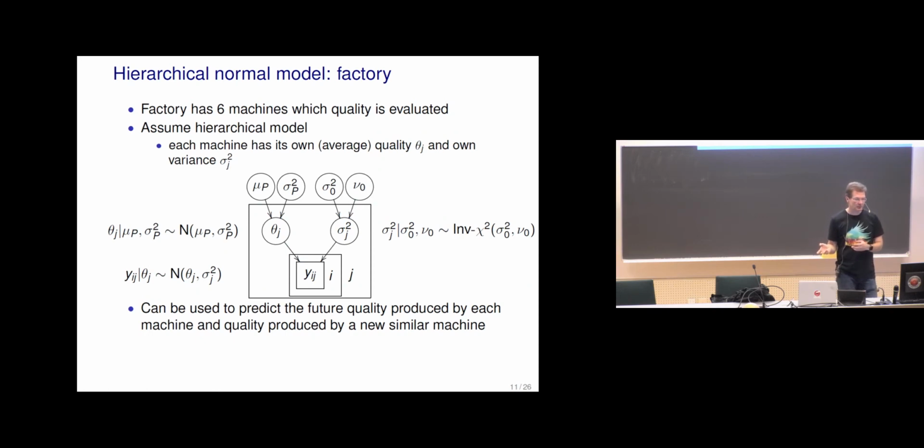Inverse chi squared prior is anyway a sensible prior also for positive values, but the specific form comes from the history of conjugate priors. So other priors which are constrained to be on the positive scale could also be used.